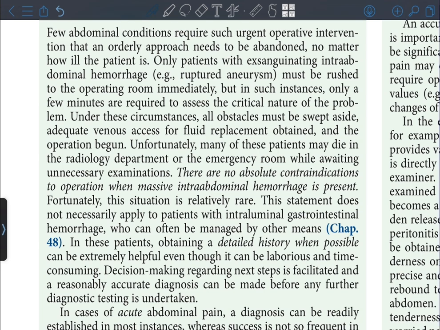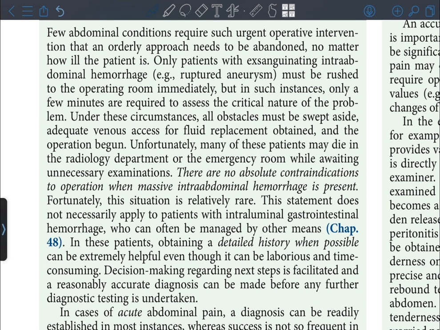Unfortunately, many of these patients may die in the radiology department or the emergency room while awaiting unnecessary examinations. There are no absolute contraindications to operation when massive intra-abdominal hemorrhage is present. Fortunately, this situation is relatively rare. This statement does not necessarily apply to patients with intraluminal gastrointestinal hemorrhage, who can often be managed by other means.